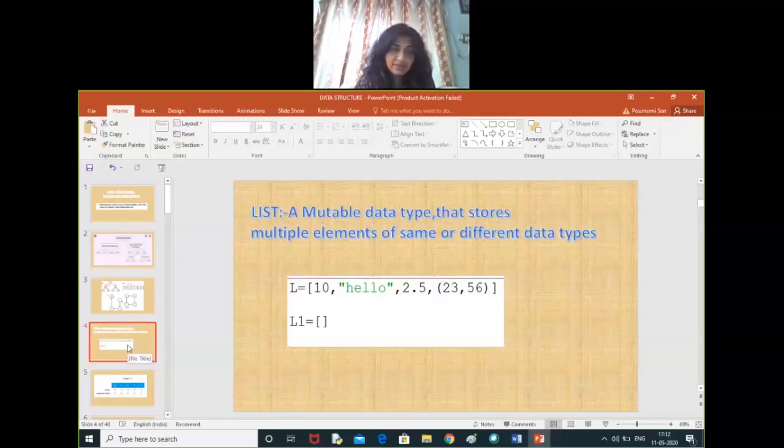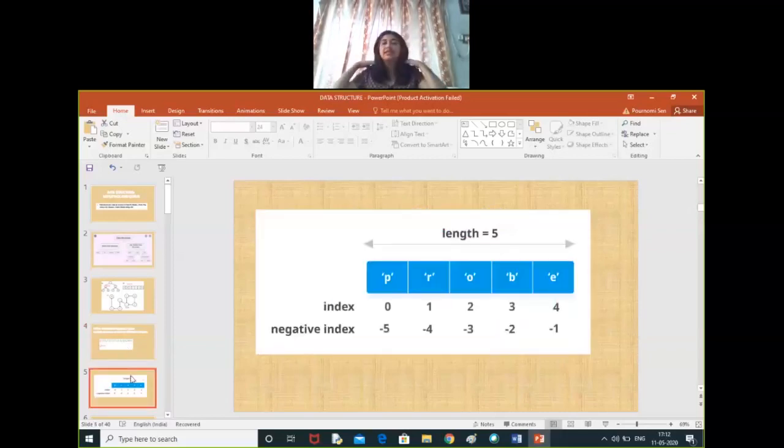And then we have positive and negative indexing in a list, which we have already done in class 11. So here, as you can see, one list is being shown. What we have stored here, PROBE. Indexing will start from left to right. If we talk about positive indexing, then it will start from the leftmost character, which is P. The index value is 0, then 1, 2, 3, 4.